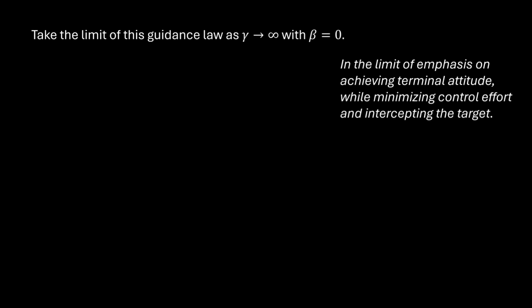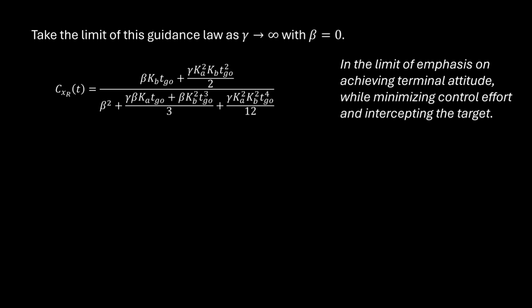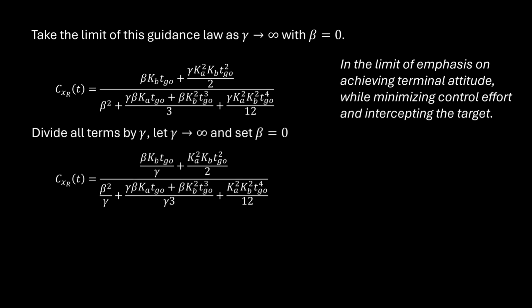The way we interpret this is we put as much emphasis on the terminal attitude objective as possible, while still minimizing control effort and trying to intercept the target. Here's the first time-varying coefficient in their solution. Divide all terms by gamma and take the limit as gamma goes to infinity while holding beta to 0. This allows us to cancel many terms, leaving 6 over Kb times time to go squared.